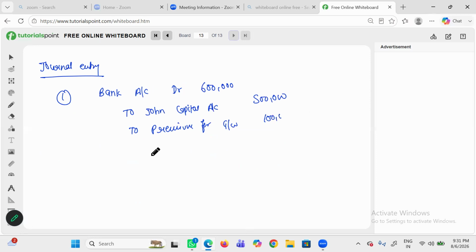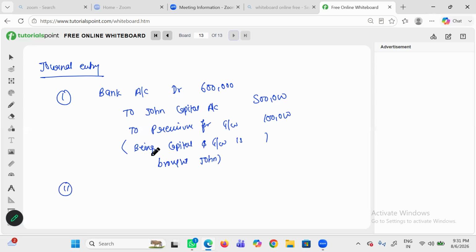We will write the narration being capital and goodwill brought by John. Anything you can write, but narration is important for the journal entry. If you don't write the narration, no marks will be awarded for the journal.